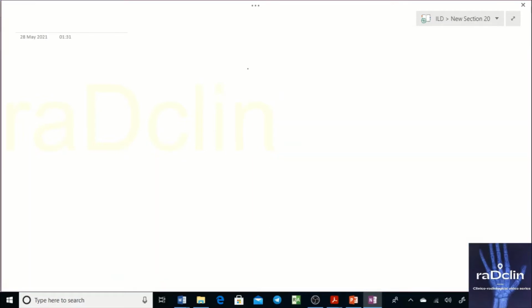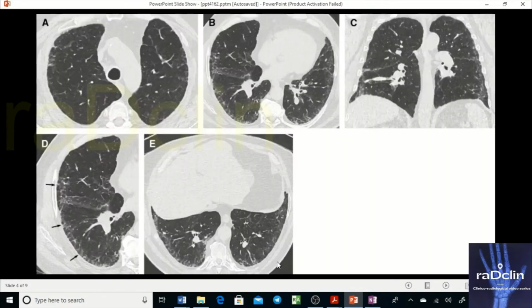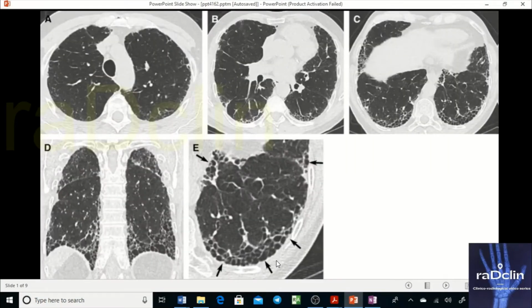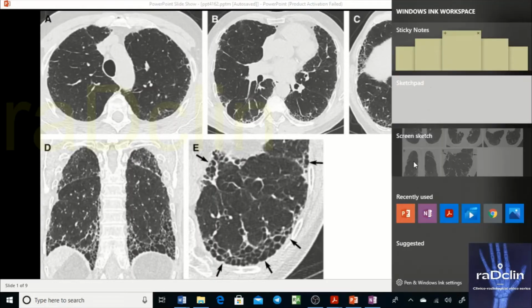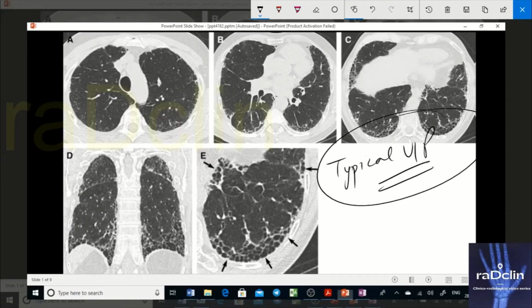Now we'll see the different images. We discussed this group of images earlier also. This was your typical UIP: same apicobasal gradient, honeycombing, typical UIP pattern. No need to discuss again and again. Let's go to the next image.